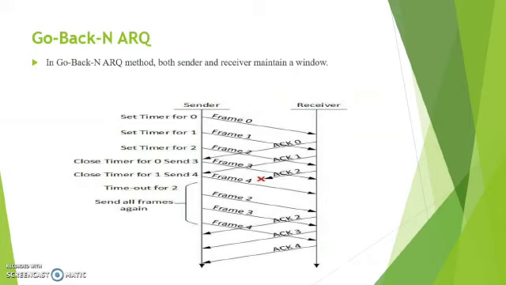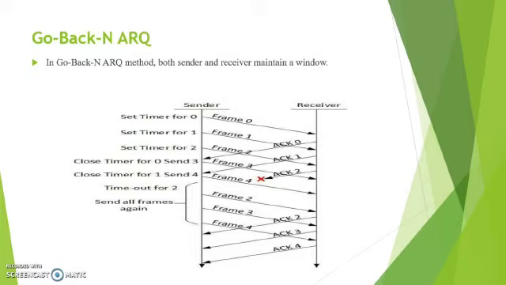Next is the Go-Back-N ARQ. In the Go-Back-N ARQ method, both sender and receiver maintain a window. That is, the sender has a window and the receiver has a window. For each frame to be sent, the sender sets a timer. From the figure, it is first setting a timer for frame 0 and sending the frame to the receiver. The sender continuously sets the timer for the subsequent frames and sends the frames continuously to the receiver. The receiver, after receiving the frames, sends acknowledgements continuously to the sender.